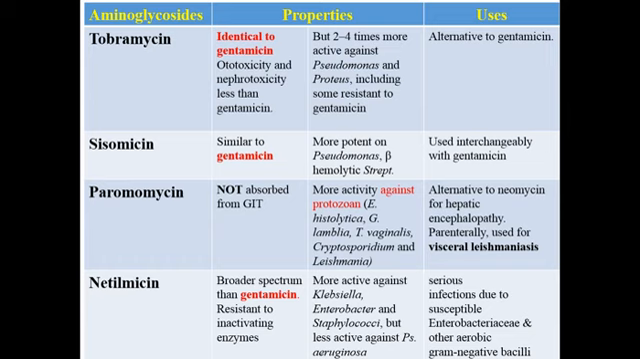Tobramycin, an aminoglycoside, has a similarity in terms of antibacterial, pharmacokinetic and dosage profile like gentamicin. However, the ototoxicity and nephrotoxicity is lesser than gentamicin, but it is more active particularly against Pseudomonas and Proteus, also against some gentamicin-resistant organisms. So it is used as an alternative agent to gentamicin, particularly for serious infections caused by Pseudomonas and Proteus.